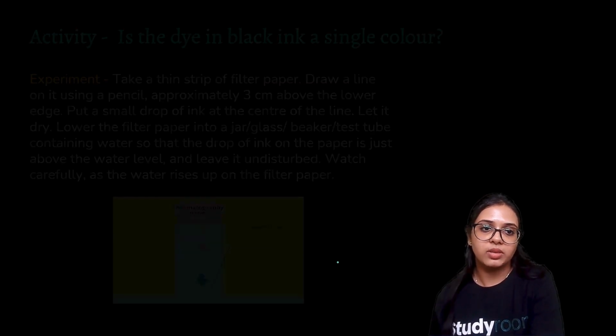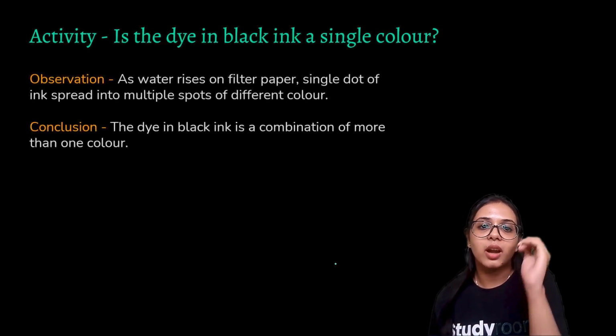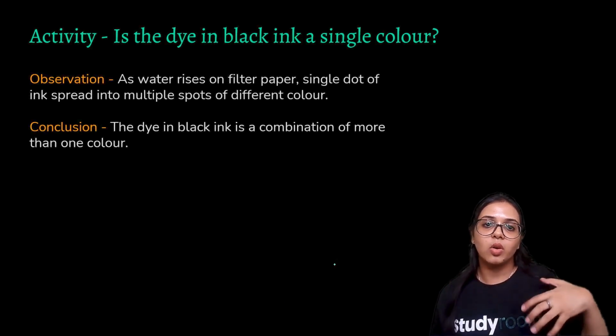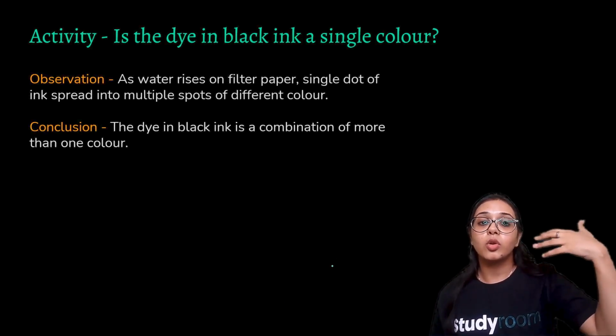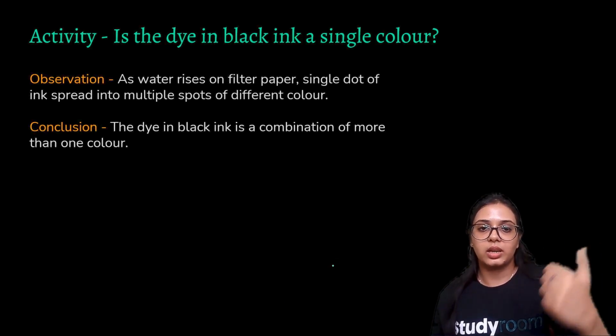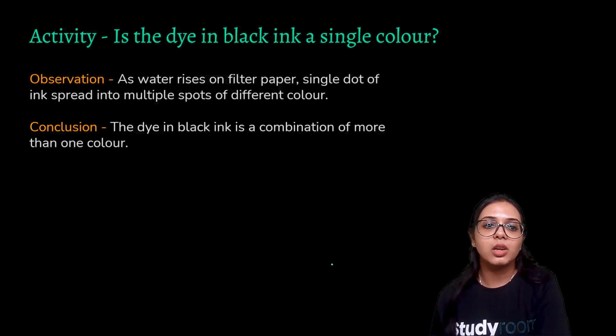What happens next? As water rises on the filter paper, we observe that the single dot of ink spreads into multiple spots of different colors, and it can be concluded that the dye in black ink is a combination of more than one color.